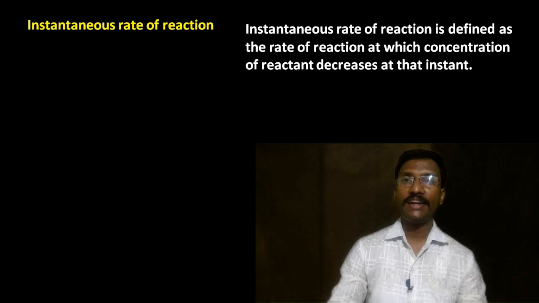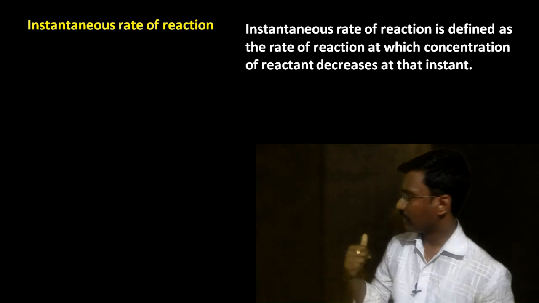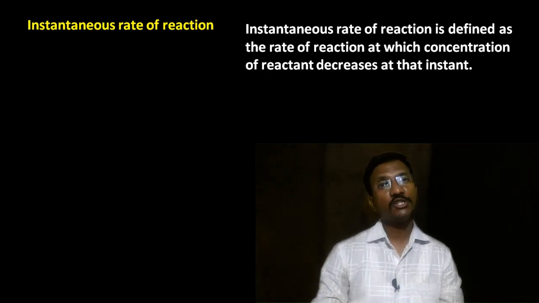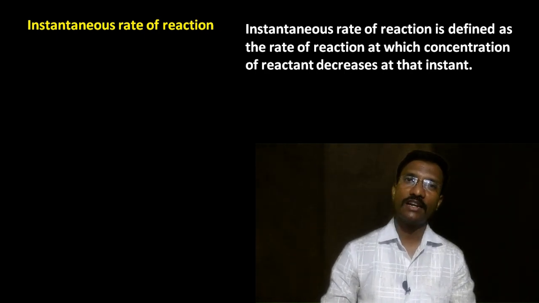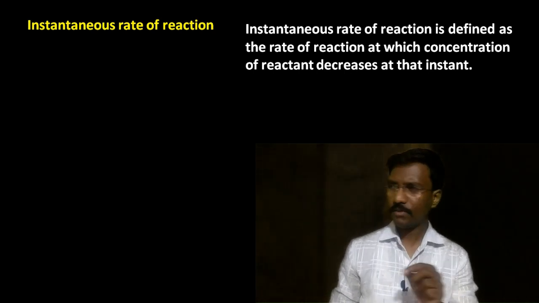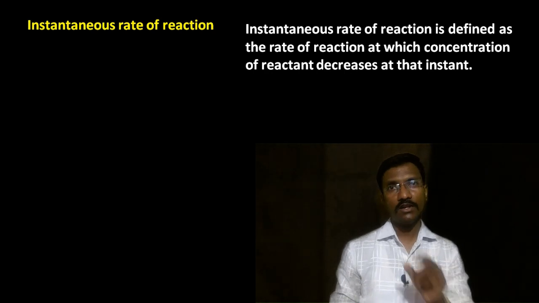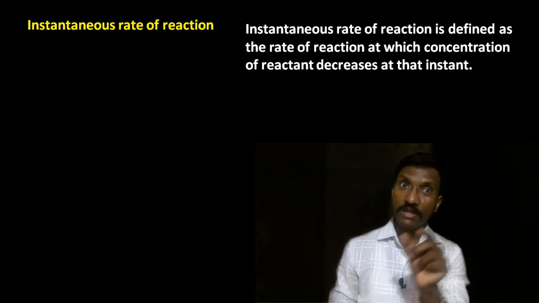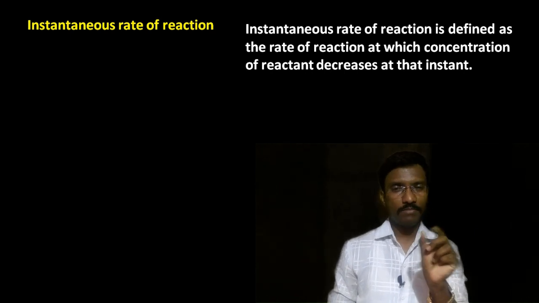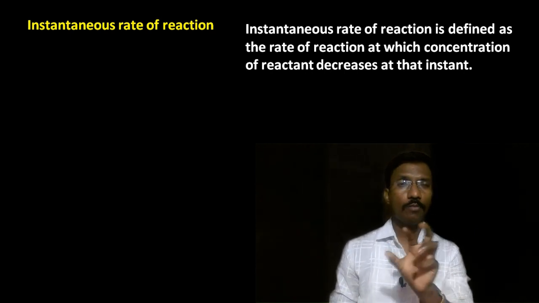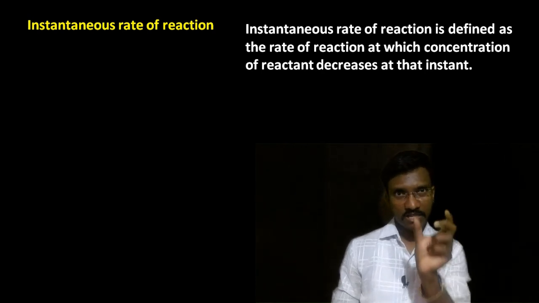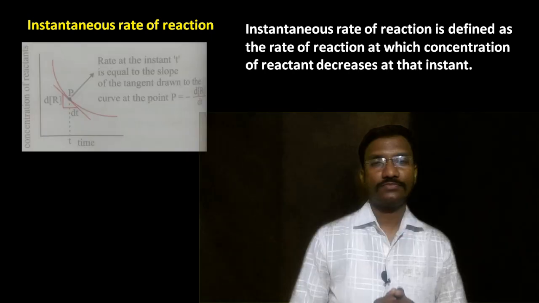Before we write the expression of rate of chemical reaction, you should know one important definition, the instantaneous rate of reaction, commonly called the instant rate. Remember the previous slide: it explains the rate of reaction, the speed of the reaction, which can be calculated for a particular interval of time, for example how much the reactant or product has changed after 5 minutes. That speed is called the rate of reaction.